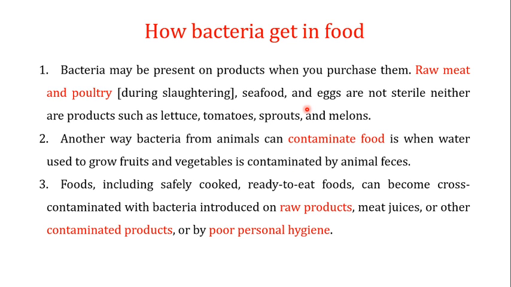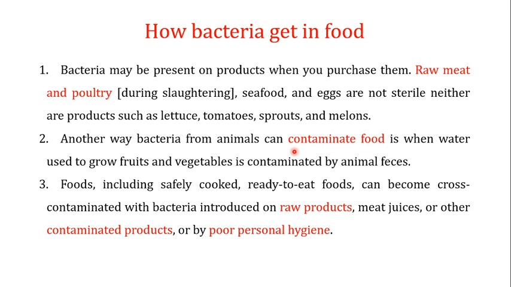Now, how do these disease-causing bacteria get into our food? Bacteria may be present on products when you purchase them. For example, raw meat and poultry may be contaminated with these pathogens during the slaughtering process. These bacteria may be present on seafood and eggs, which are also not sterile. Neither are products such as lettuce, tomatoes, sprouts, and melons. What I mean by this is that when you purchase a particular food, you have to properly wash it and properly cook it, because if these bacteria are not properly treated, they can cause foodborne illnesses.